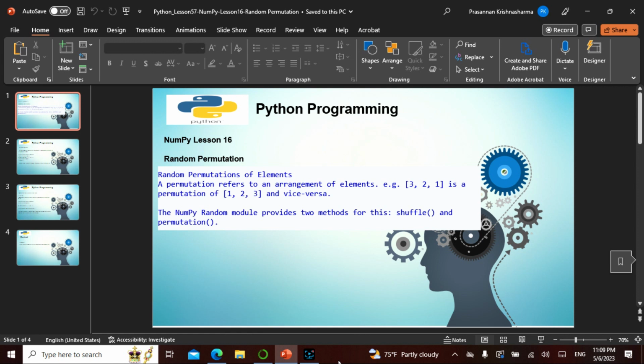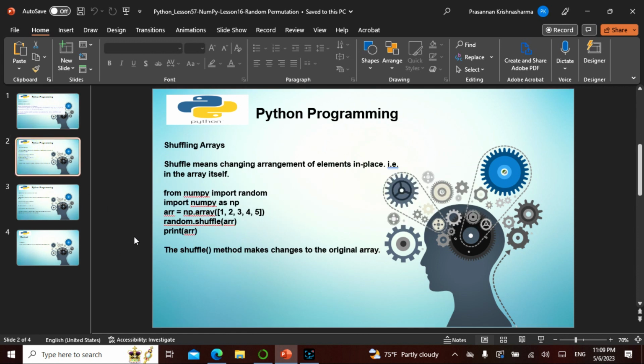A permutation refers to an arrangement of elements. For example, 3 2 1 is a permutation of 1 2 3 and vice versa. So we can do a shuffle and we can do a permutation. You can put it as 1 2 3 or 3 2 1. Both are the same. How do we shuffle, and how are we doing it?